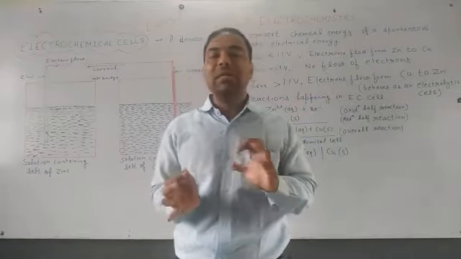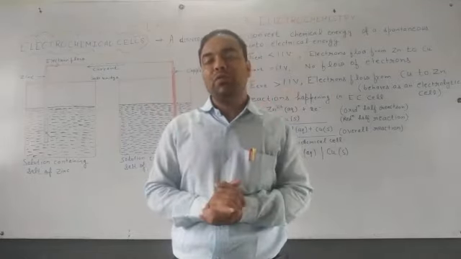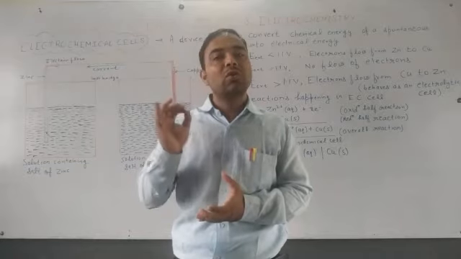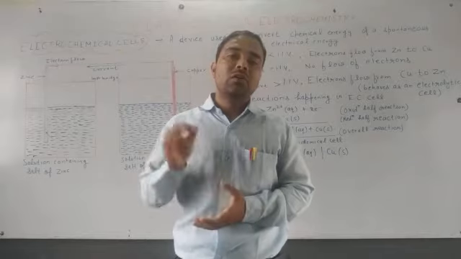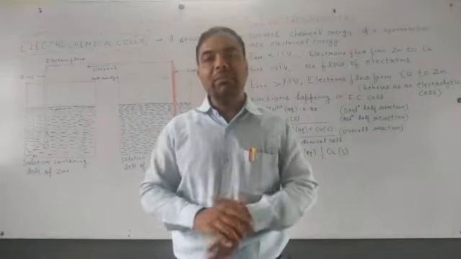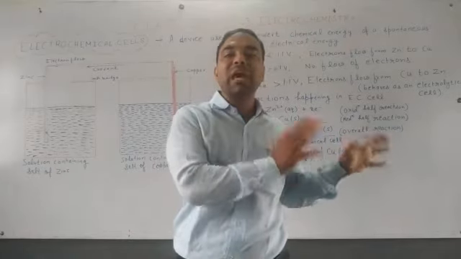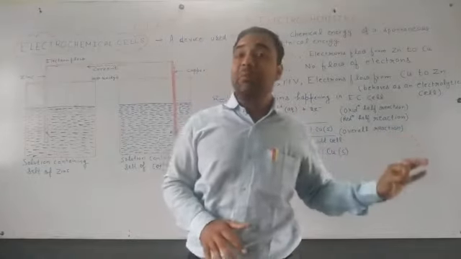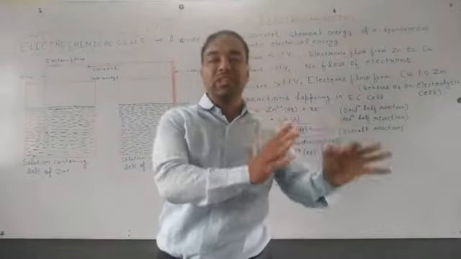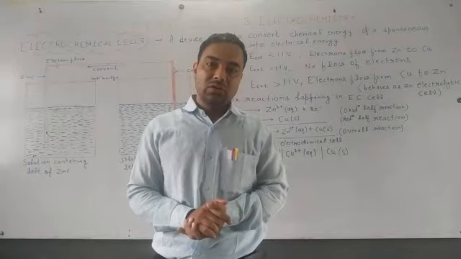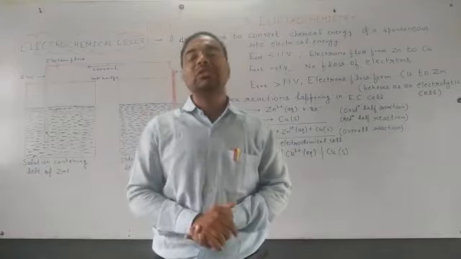Now, electrochemical cell can be defined as a type of device which is utilized to prepare electrical energy from chemical processes, and these chemical processes happen due to spontaneous redox reactions. So it is a spontaneous process. It has a natural tendency to occur.